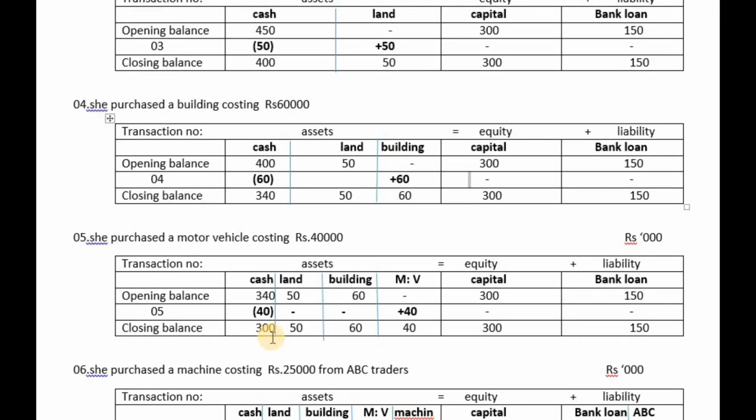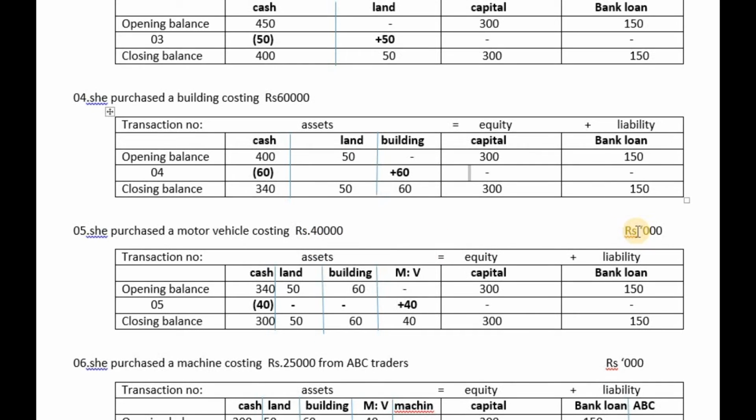Right. I feel that in this manner it is easy for you to identify and recognize how each transaction affects the accounting equation. Now students, look at the fifth transaction. We are going to introduce another asset to the business. What is it? She purchased a motor vehicle costing 40,000. Here the amounts are in rupees thousands, so you can omit 3 zeros here.